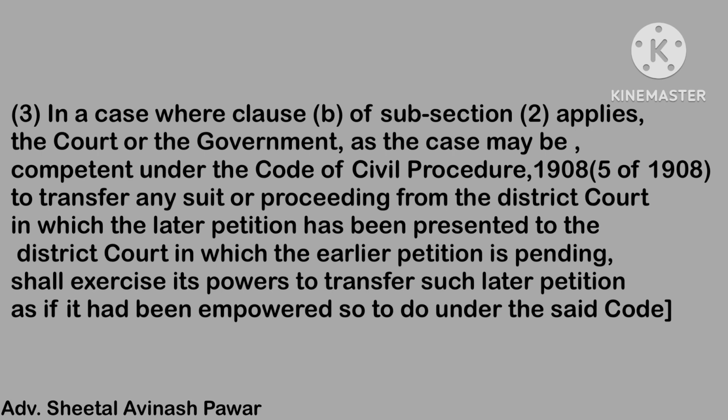It is very simple. Subsection 3 is saying where clause B of subsection 2 applies, the court and the government both can take action, meaning they can transfer a case from the district court where the later case has been filed to the district court where the first case has been filed. And it is directly written that the Code of Civil Procedure gives this power to the district court's judges and the jurisdiction of that court.